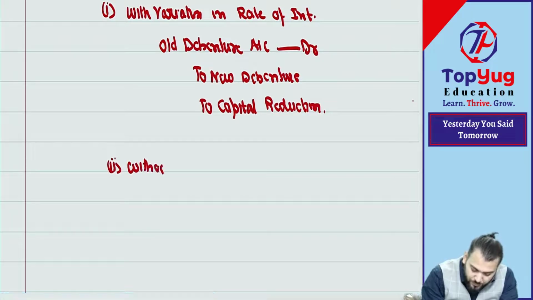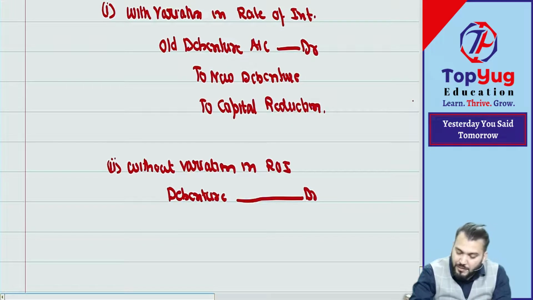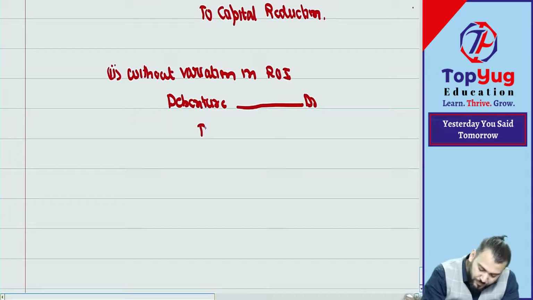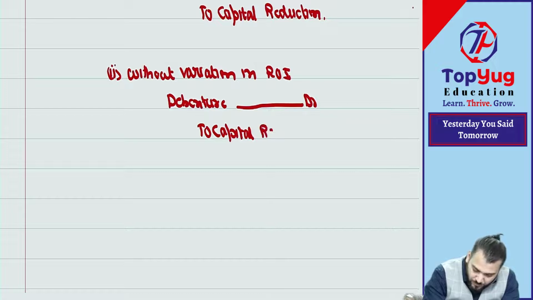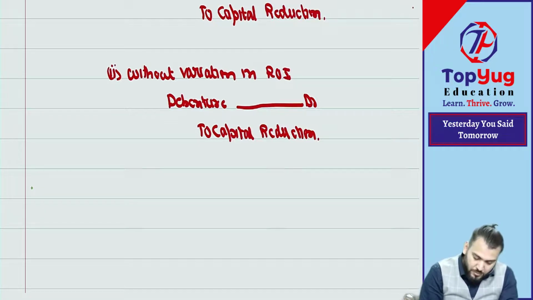Point number 2. Without variation in rate of interest. Without change in rate of interest. Tell me, debenture account debit to? Debenture account debit to capital reduction. Simple.